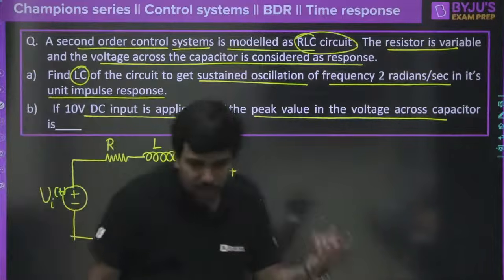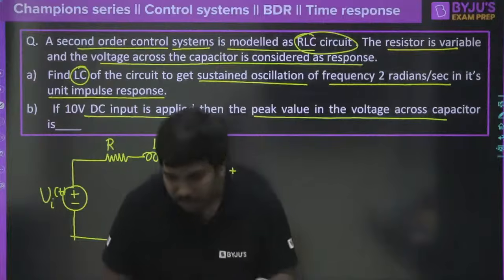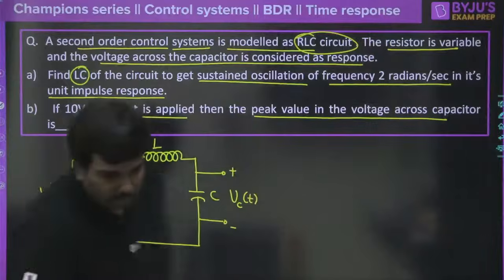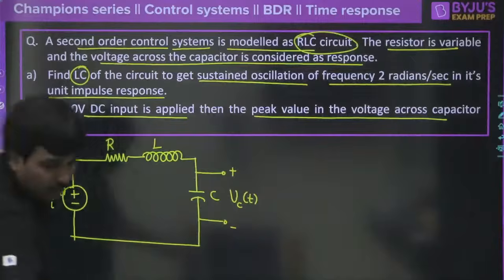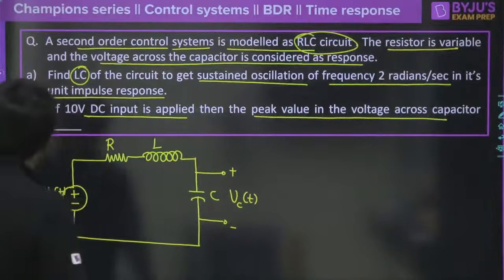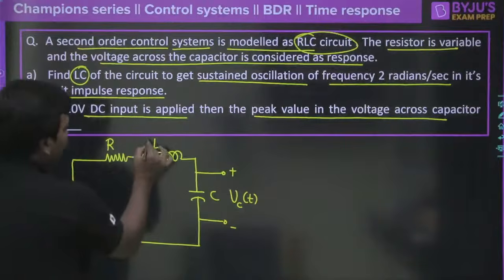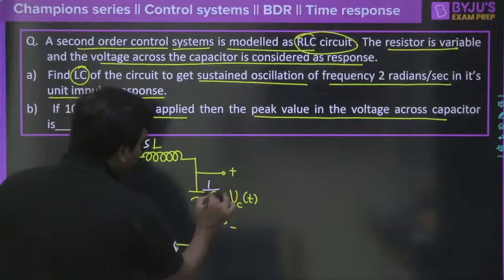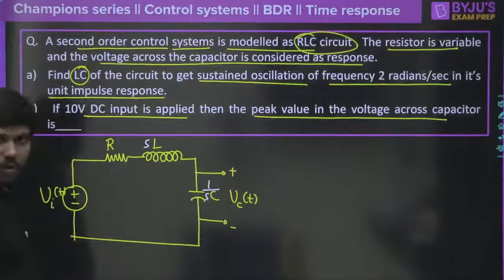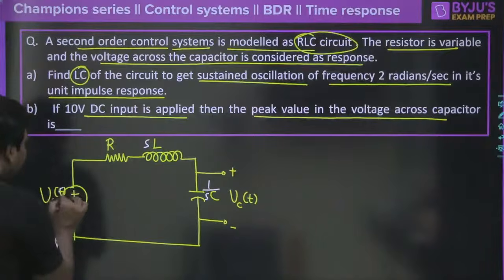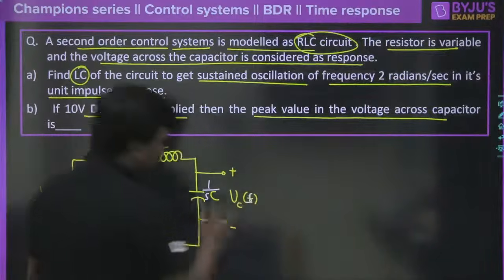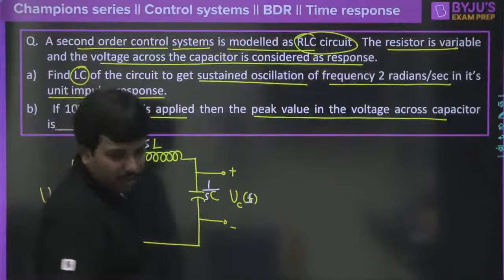Dharwant is giving an answer: LC is 4. No, LC is not 4. Arvind, you have made a mistake, just see here. First of all, convert this into the Laplace form. When you convert this into the Laplace form, the inductor becomes SL and the capacitor becomes 1 by SC. The supply becomes VI of S and the output becomes VC of S. Probably many of you know this.